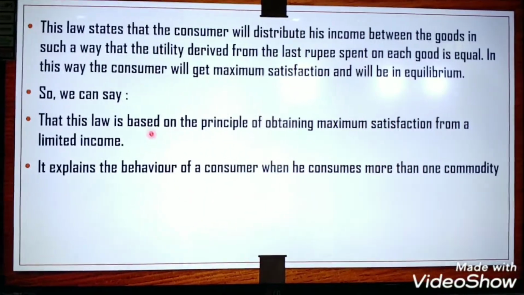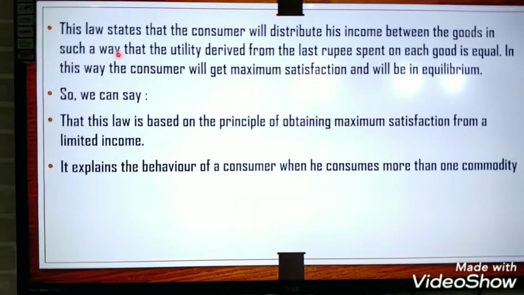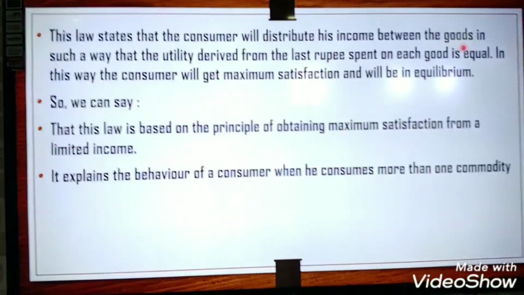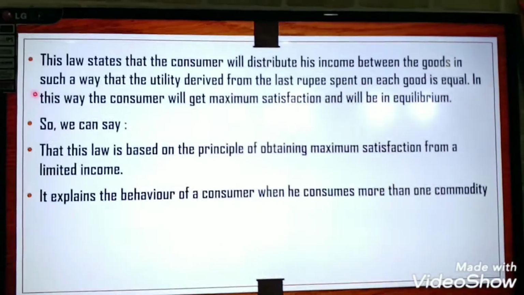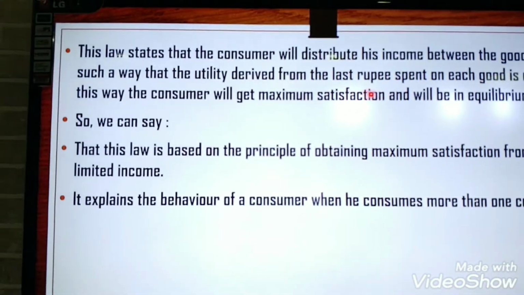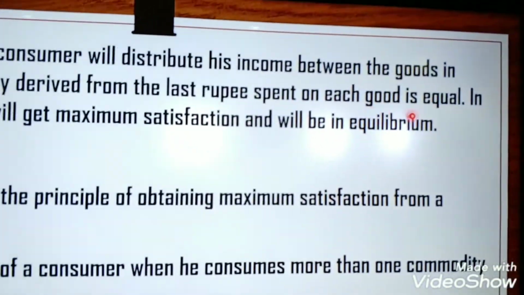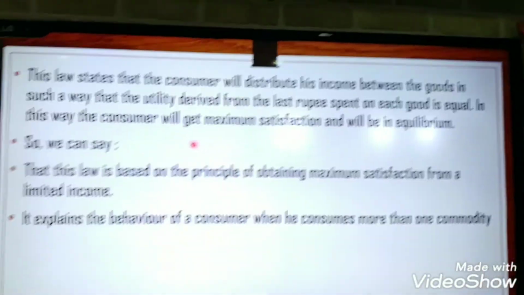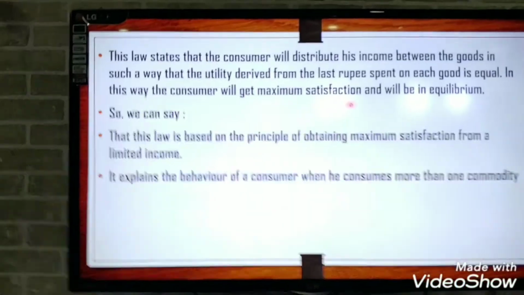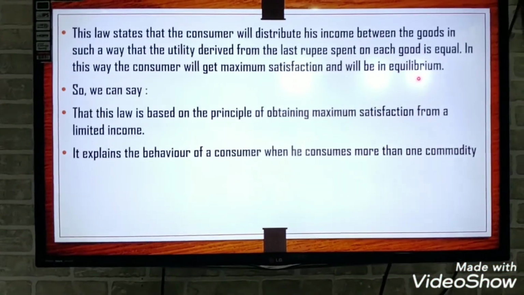Now, what does this two commodity law explain to us? This law states that the consumer will distribute his income between the goods in such a way that the utility derived from the last rupee spent on each good is equal. In this way, the consumer will get maximum satisfaction and will be in equilibrium.